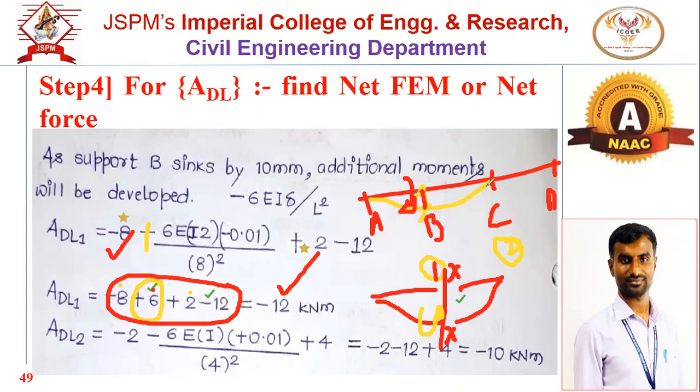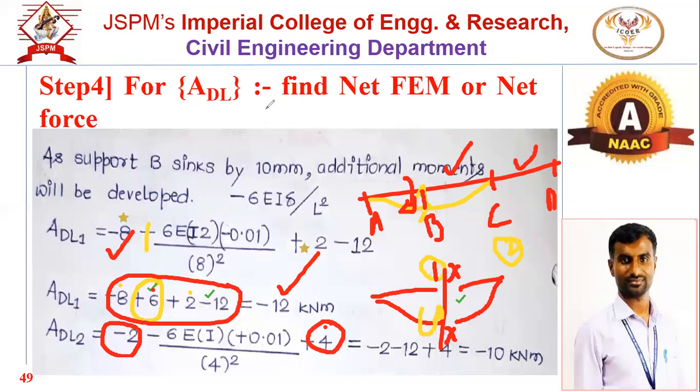So here we get first the fixed end moment due to the loading condition of UDL, then the fixed end moment of our central point load, that will be anti-clockwise, that's why plus. This is the fixed end moment due to the UDL, clockwise, that's why minus.